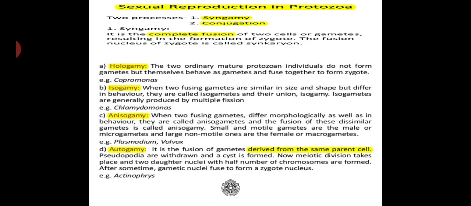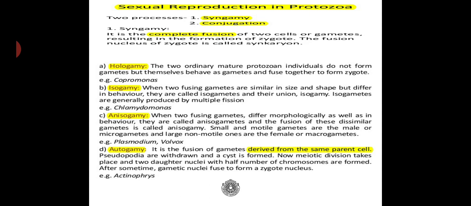Then comes anisogamy. When two fusing gametes differ morphologically as well as in behavior, they are called anisogametes, and the fusion of these dissimilar gametes is called anisogamy. One thing you observe here, students: iso means similar, holo means entire, aniso means differ, that is in terms of morphology.